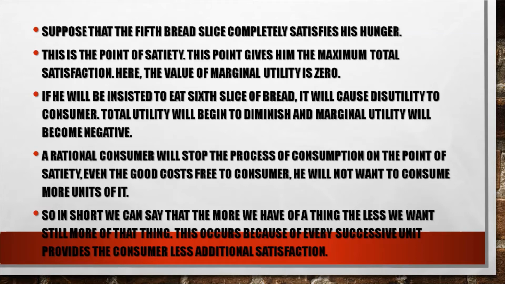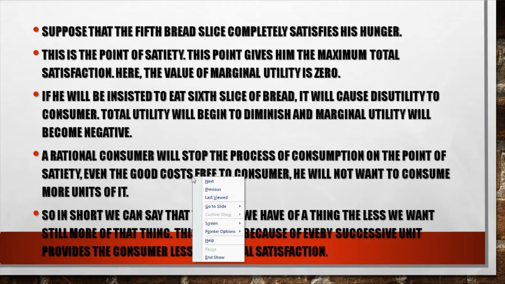A rational consumer will stop the process of consumption at the point of satiety. Even if the good costs nothing to the consumer, he will not want to consume more units of it. So in short, we can say that the more we have of a thing, the less we want still more of that thing. This occurs because every successive unit provides the consumer less additional satisfaction.